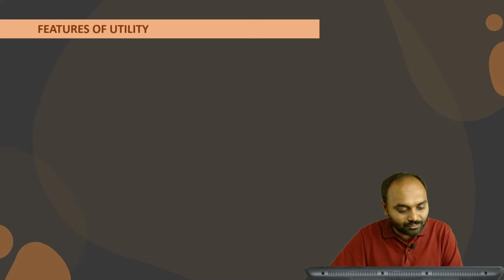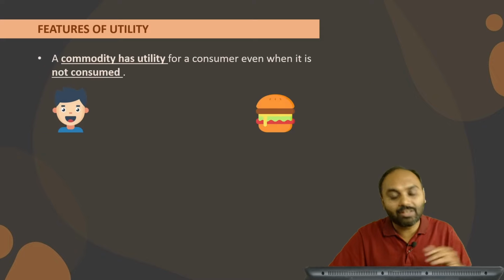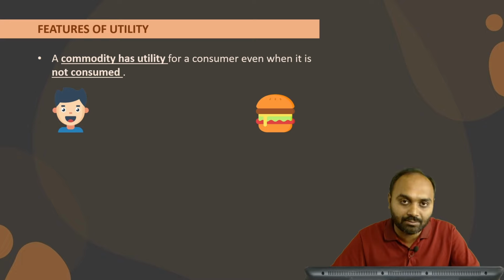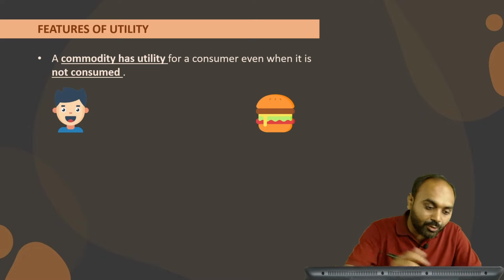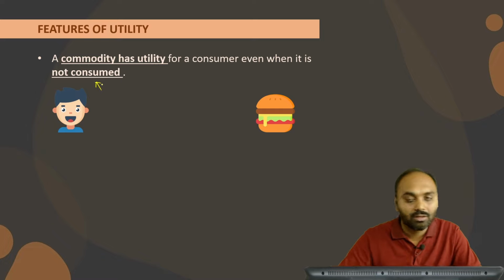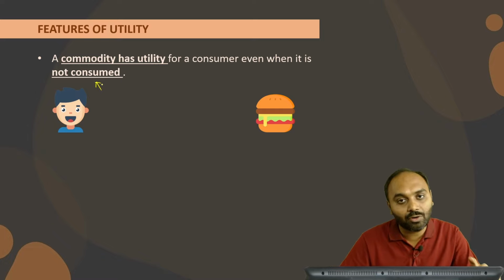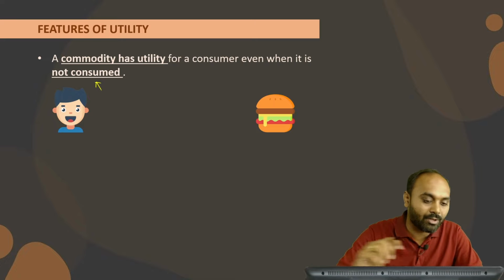Now moving towards features of utility. When we expect something from a product, we get utility. In order to expect, there should be a commodity available in the market, but we don't need to consume, because for having an actual satisfaction there is a requirement of consumption, but for developing an expectation there is no requirement of consumption.